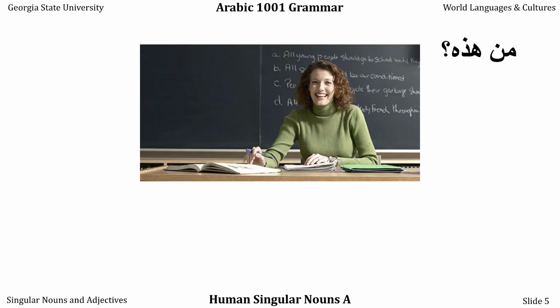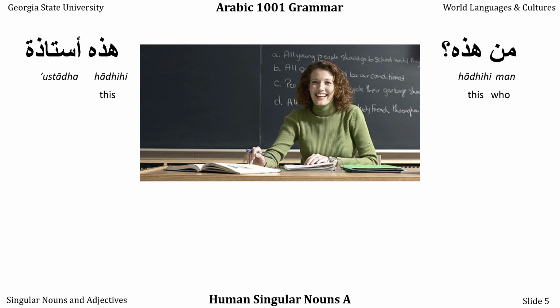Now let's ask the question, men hadhihi, who's this? We don't have to say hadha here because we know this is a woman, so we use the feminine version of this, hadhihi. And our answer is hadhihi ustadha. The word ustad means professor or teacher. The Spanish word usted comes directly from it. And since she's a woman, we'll add ta marbuta to ustad and make her an ustadha. And again, this professor becomes this is a professor.